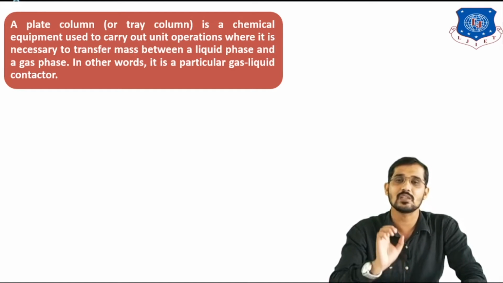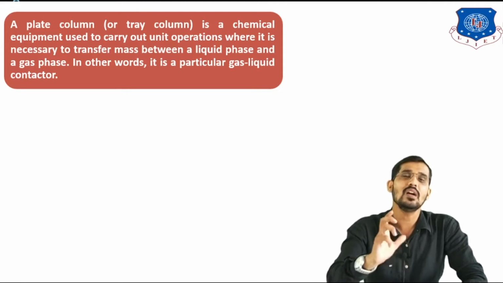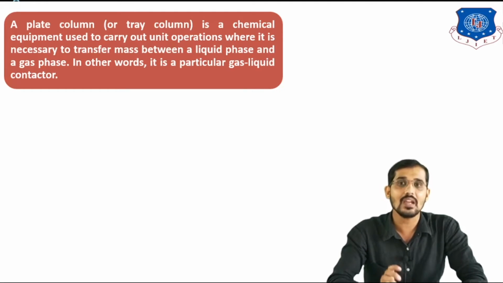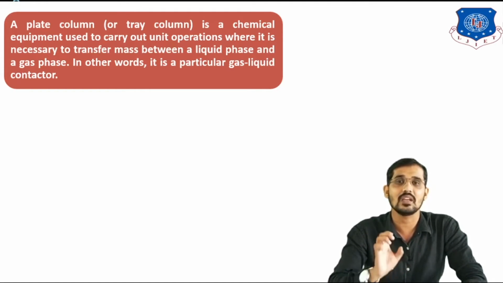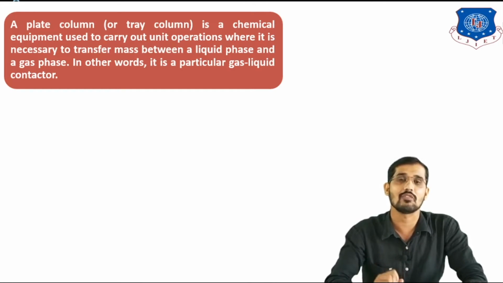And this dispersed media, that is nothing but vapor media, is coming from the bottom section to the top section. That's why this operation is nothing but gas dispersed operation, means I can say distillation is nothing but gas dispersed operation, and plate column or tray column, or I can say distillation column, is the example of gas dispersed equipment.